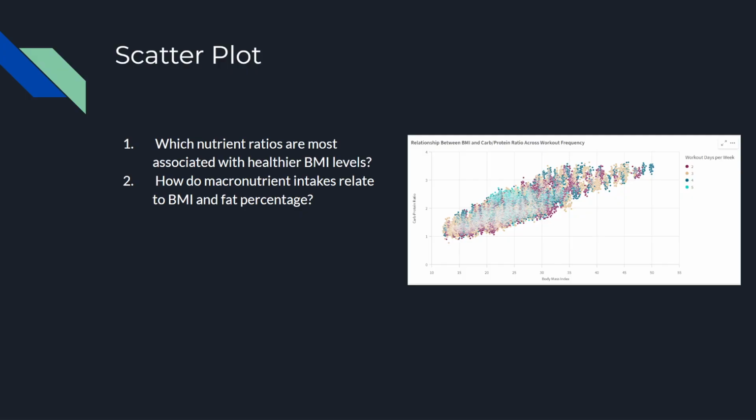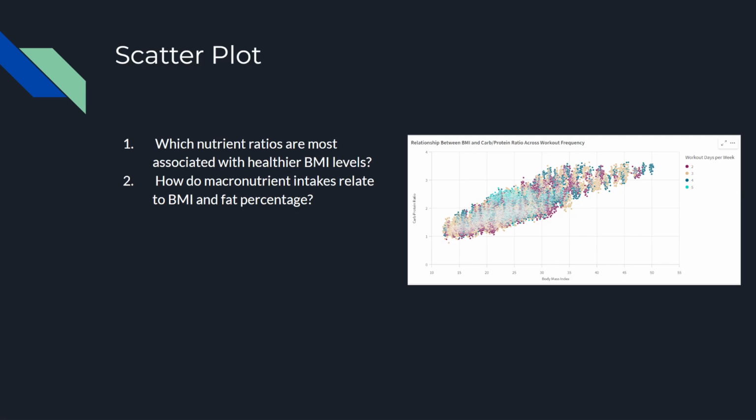And the questions that we have in relation to it are: which nutrient ratios are most associated with healthier BMI levels? So the nutrient ratio would be the carb-protein ratio, and how that associates with a healthier BMI level. It looks like there's actually a positive trend, just looking at the overall data set. Each one of these bubbles represents one of the nodes in the data, so this represents all of the data.